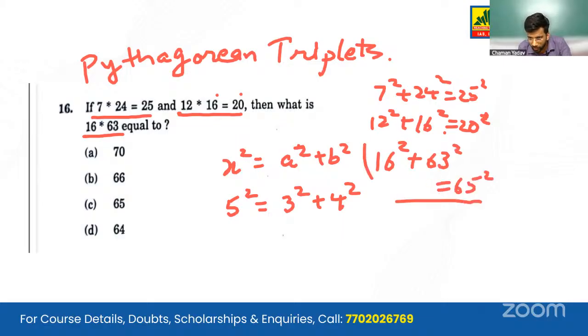So it is better practice to memorize the Pythagorean triplets that are below 100. Then in 15 to 20 seconds, you can arrive at the answer. The answer is 65, option C.